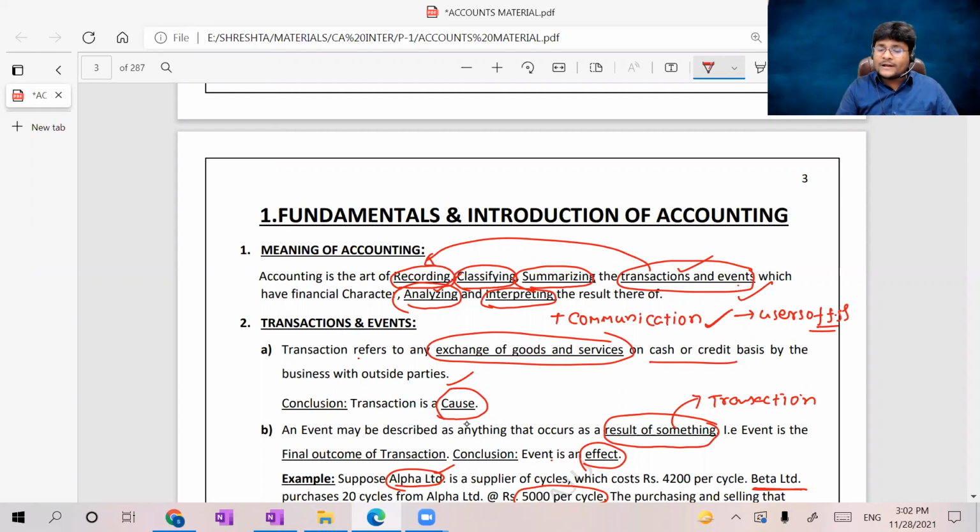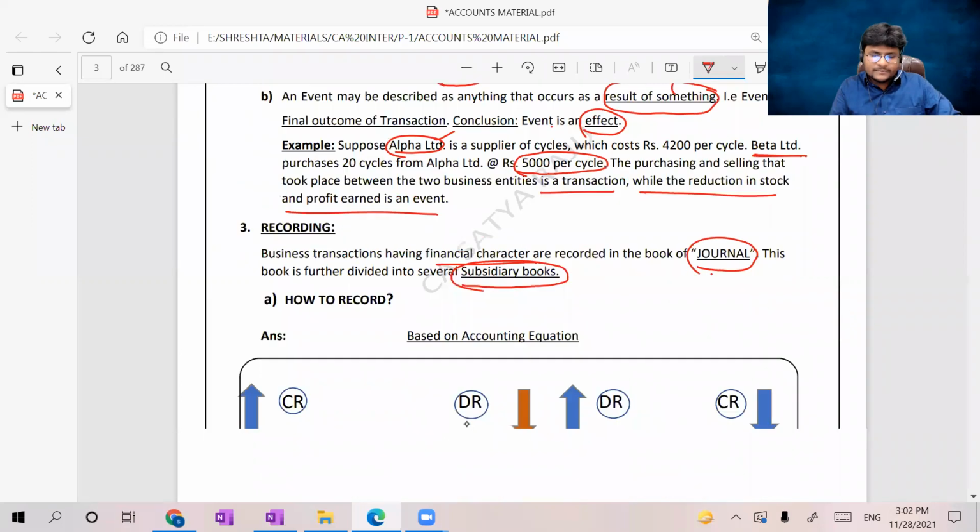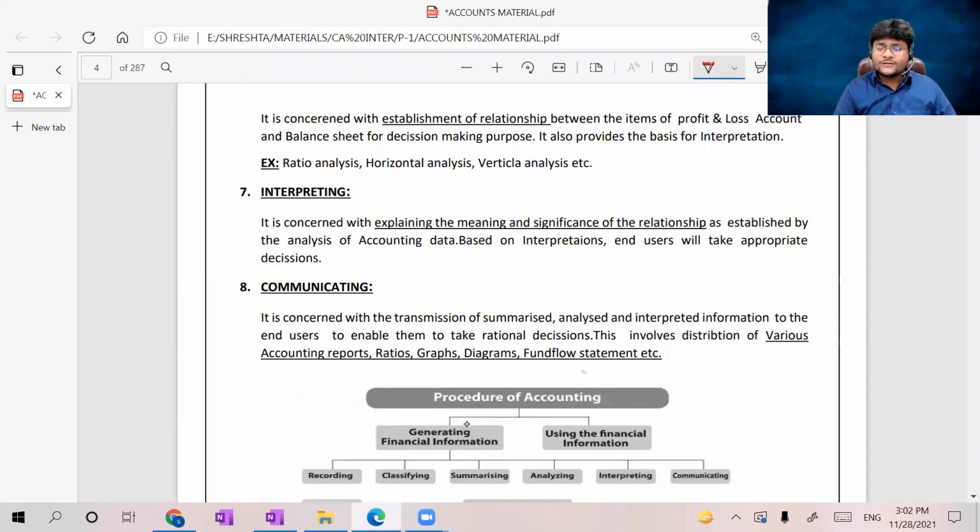Here I'm not explaining analyzing and interpreting elaborately. I will explain analyzing, interpreting and communication in detail through my material. Friends, please concentrate. It is the last 10 minutes of the session, almost 1.5 hours. Again, each lecture contains at most 1.5 hours, for the convenience of watching the lecture.